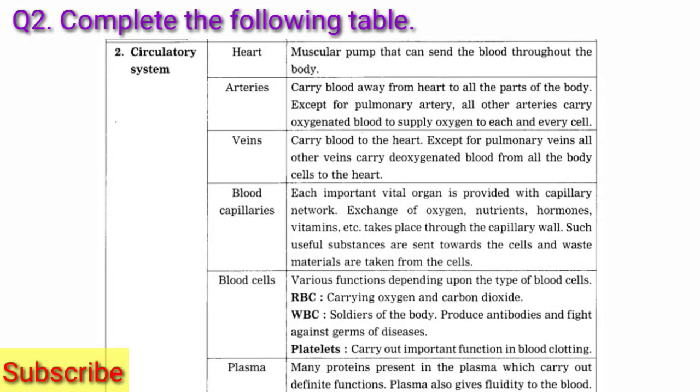Now second, circulatory system, its organs and functions. First, heart. Function: muscular pump that sends the blood throughout the body. Arteries. Function: carry blood away from the heart to all the parts of the body except for the pulmonary artery. All other arteries carry oxygenated blood to supply oxygen to each and every cell.